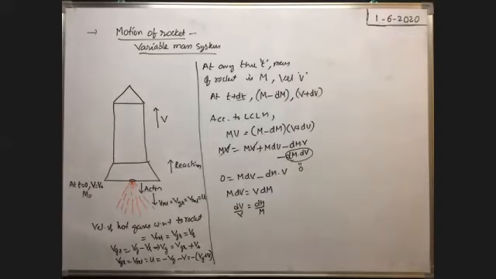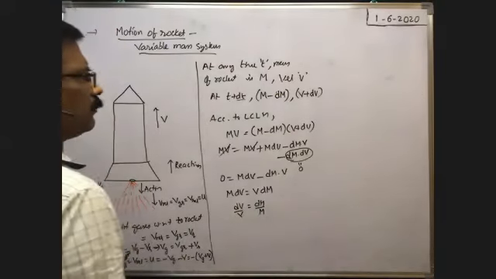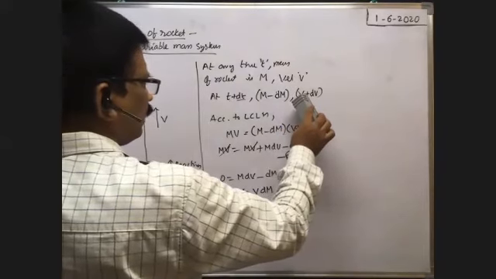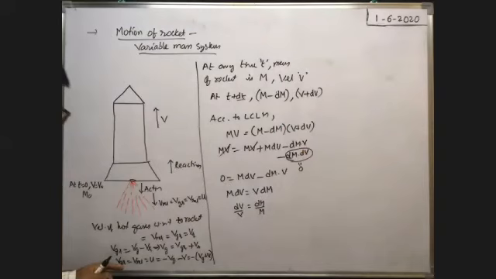dv by v is equal to dm by, what about v value? Here mass of the rocket is how much? We substituted wrongly. Here v plus dv is the velocity of the rocket. Okay, here, one minute.